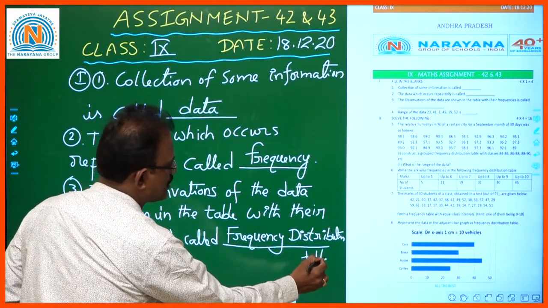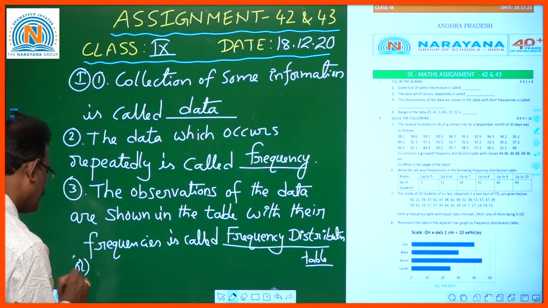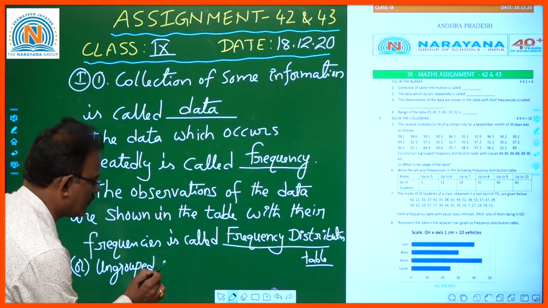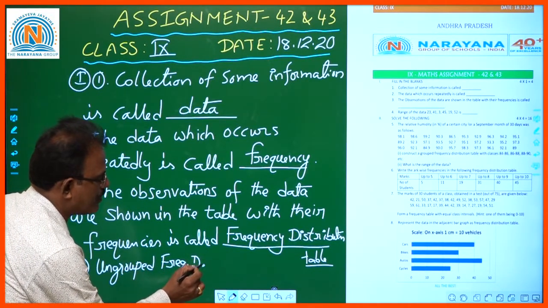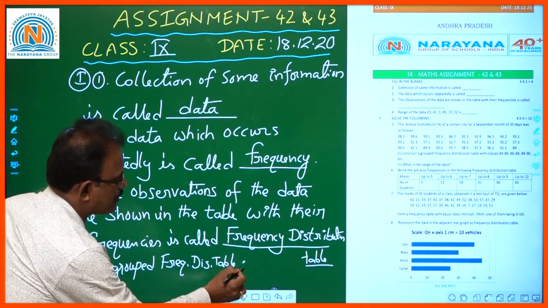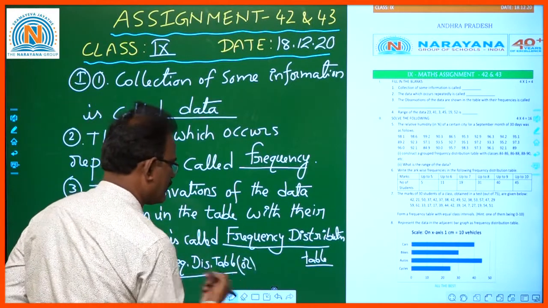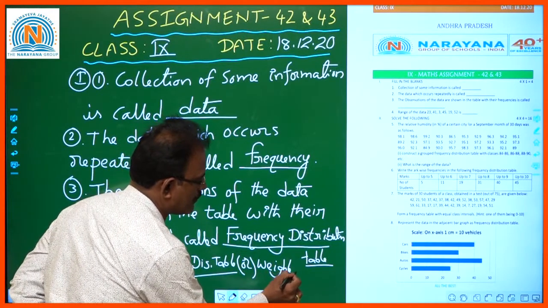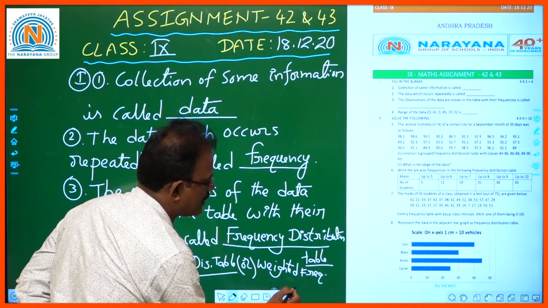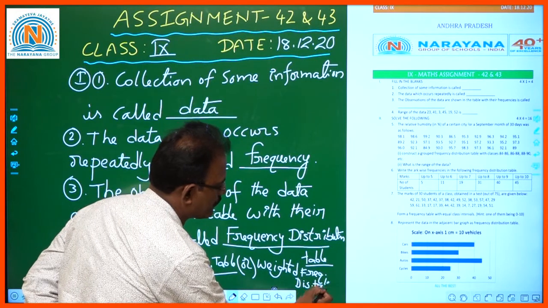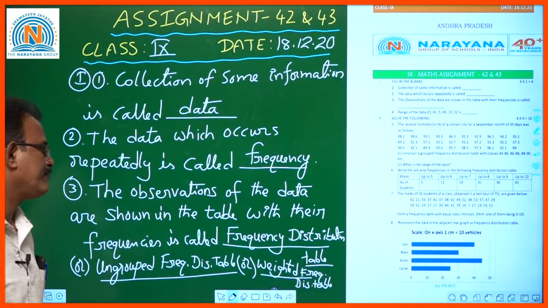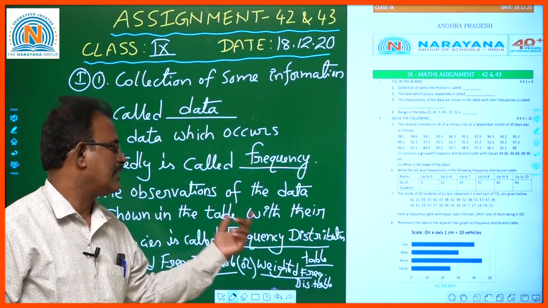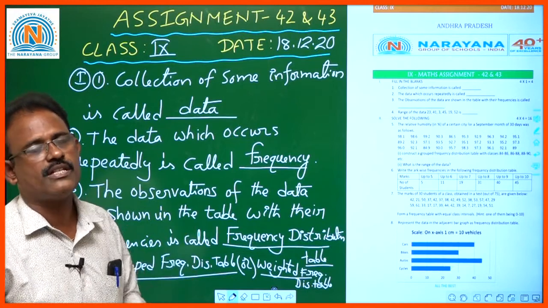This is the name for a table consisting of all the frequencies for different classifications.